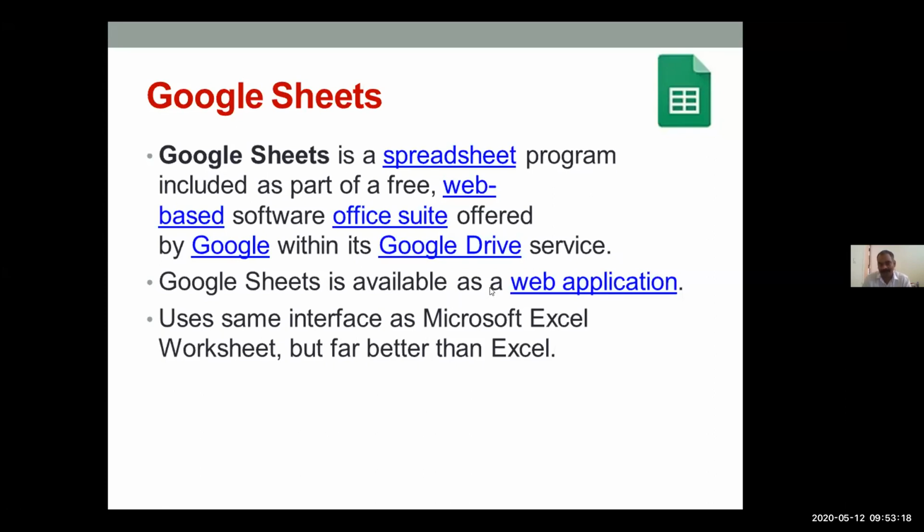with our cloud application. So Google Sheet is available as a web application, uses the same interface as in a Microsoft Excel worksheet, but this is far better than Excel. So this is a general introduction about Google Forms and Google Sheet. Now I am switching my screen towards the hands-on on Google Forms.